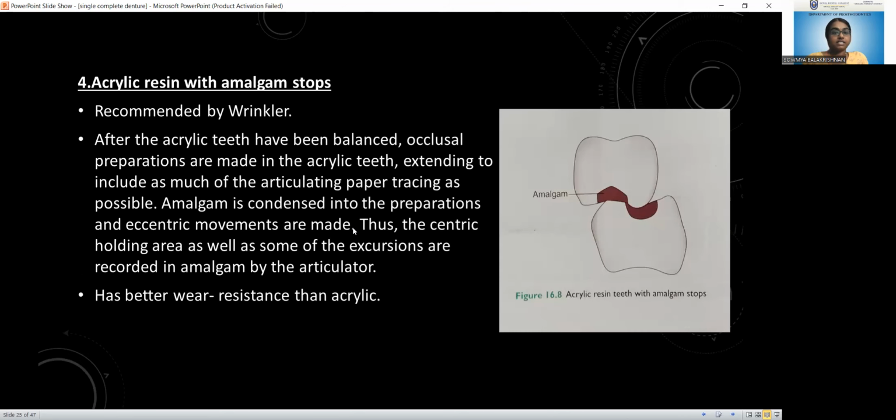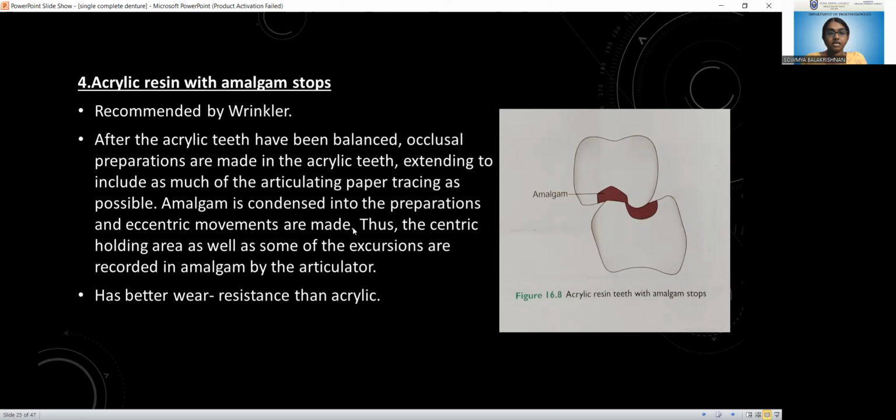And next is the acrylic resin with amalgam stops. It is actually recommended by Winkler. This is after the acrylic teeth have been balanced and occlusal preparations are made. Why Winkler modified this acrylic resin with amalgam stops is that he wanted to improve the abrasion resistance of these acrylic teeth. So he incorporated amalgam. He condensed the amalgam fillings onto the occlusal surface of the teeth.